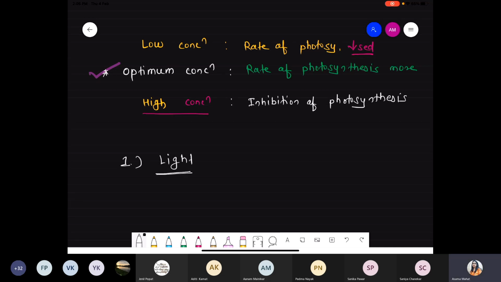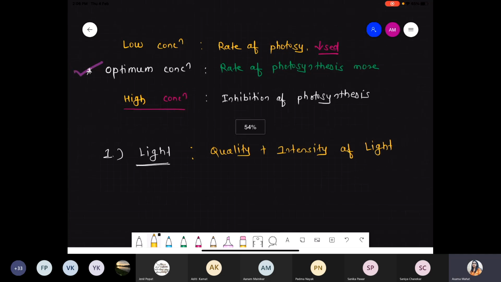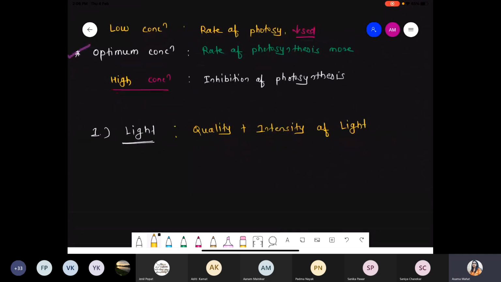Light, we discussed in the last class. In case of light, not only quality but also quantity, that is the intensity of light. Both these are important factors for photosynthesis, because quality also influences the rate of photosynthesis as well as quantity, that is intensity, right?